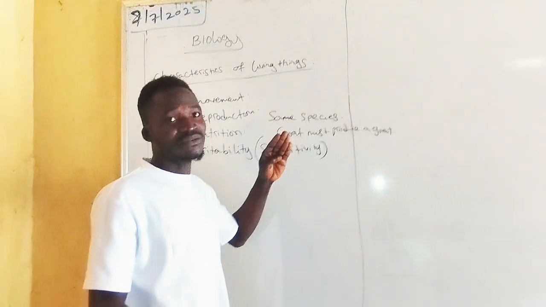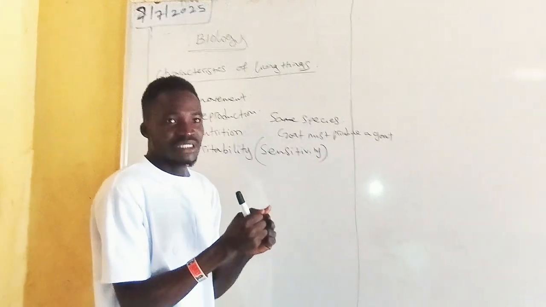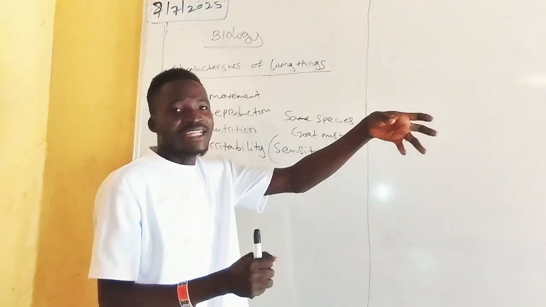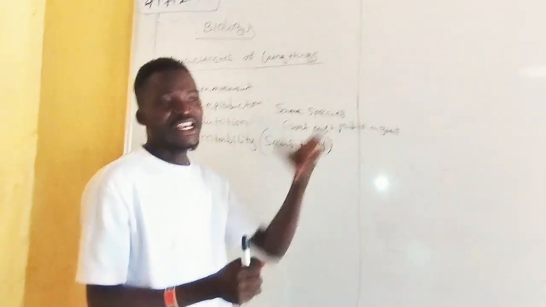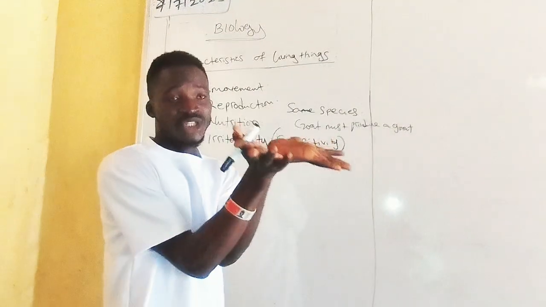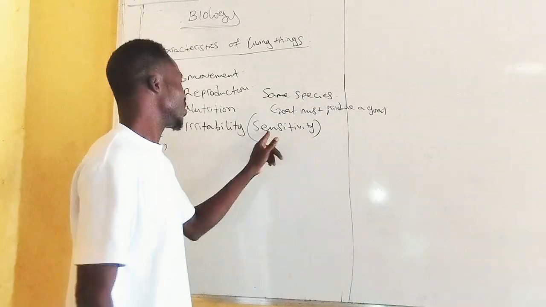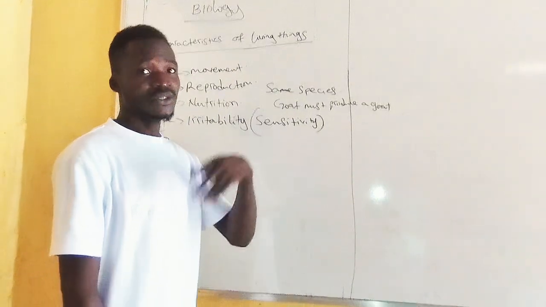Sensitivity is also part of it. There are some plants that, when you touch them, they retract. Some plants are sensitive to light, especially some flowers. When it is sunny, you see them blossom, and when it is dark, they retract as well. Sensitivity. When we get to it in more detail, we'll talk about it.